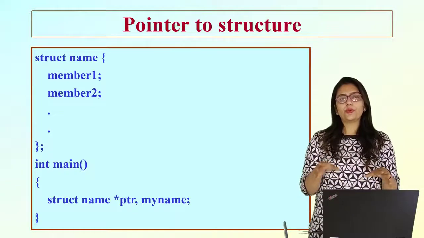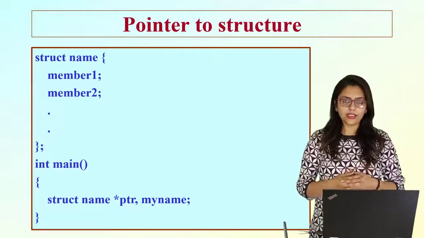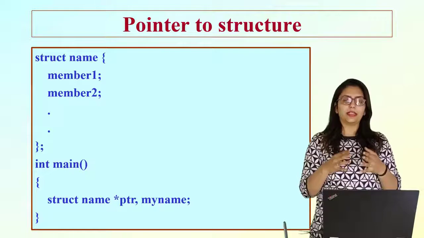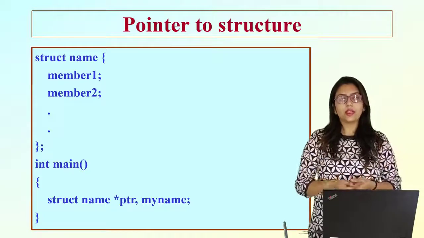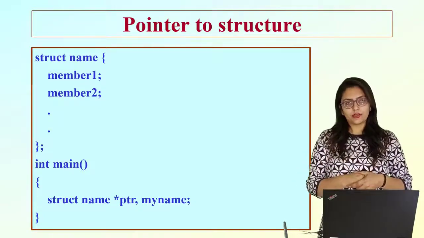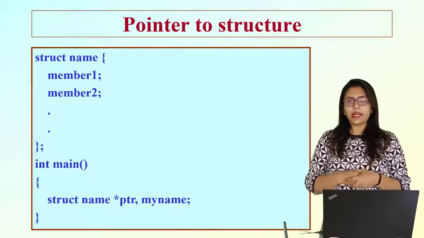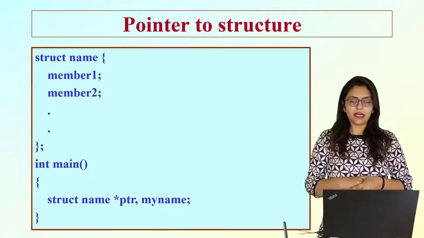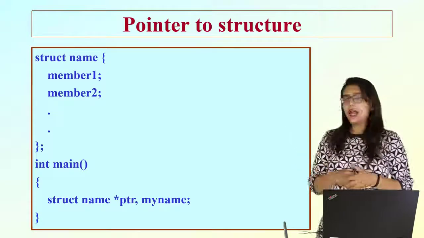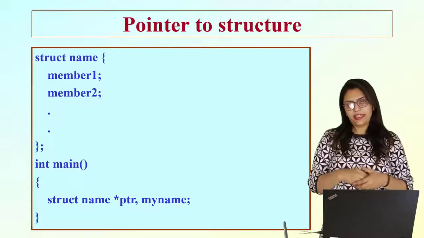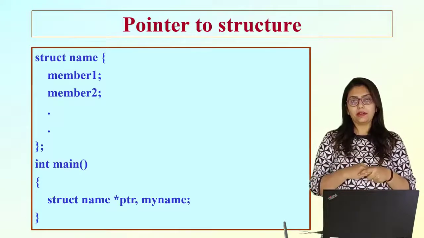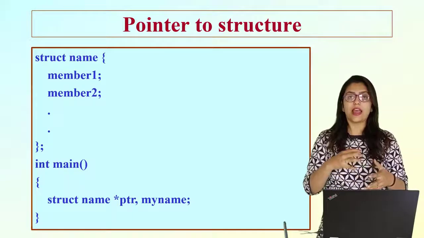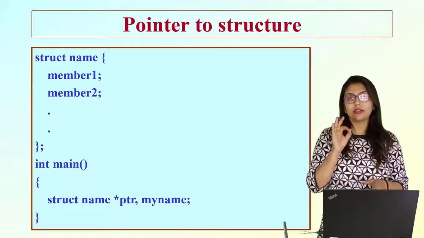Structure. So in the video lectures of pointers, I have told you that a pointer is nothing but a variable that holds the address of another variable. Right. So it may happen that in my int main I have declared something. As you can see over here, I have declared my name. Right. So my name here is kind of a variable which has data type struct name.